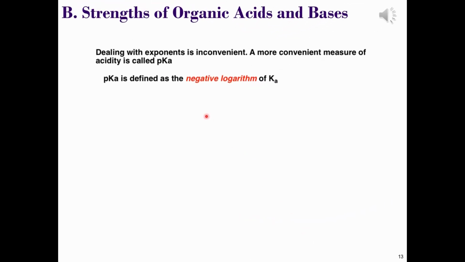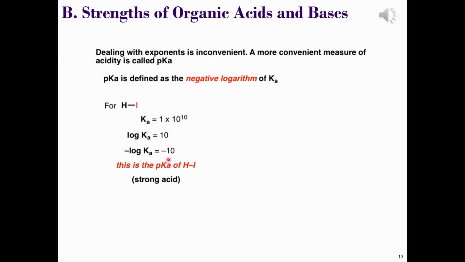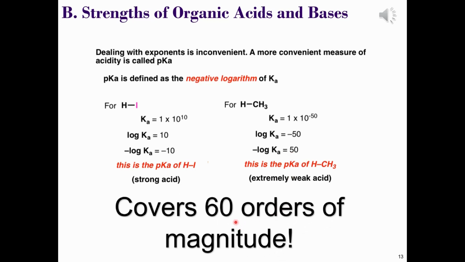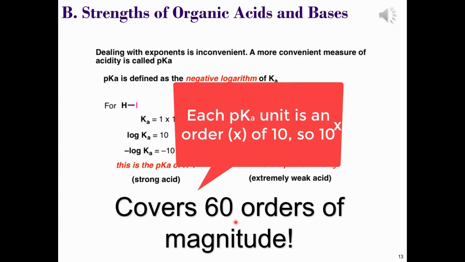A more convenient measure of acidity is to use the negative logarithm of the acid dissociation constant Ka. This is defined as pKa. When we now compare the extremely strong acid hydroiodic acid with the ridiculously weak acid methane, we have -10 for hydroiodic acid and 50 for methane. These numbers are far easier to cope with and also allow us to cover 60 orders of magnitude. Each pKa unit's increase or decrease reflects an order of 10.